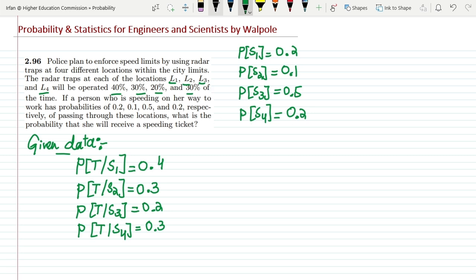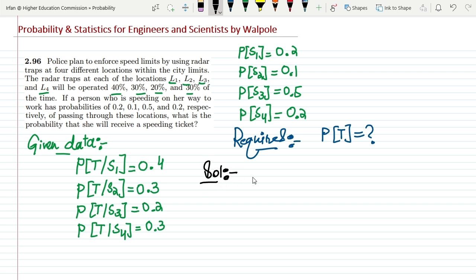Okay, so what do we have to find out here? What is the probability that she will receive a speeding ticket? We have to find out that she is trapped. So the required one here is that the person is trapped, or the probability of T for a person. Okay, so this is the required one, and in order to solve it, let me write the solution here.